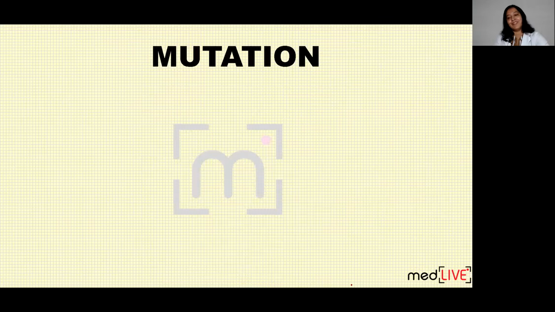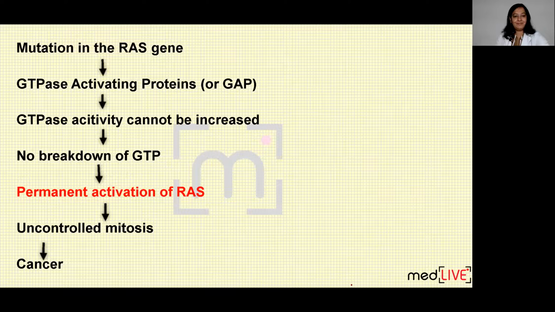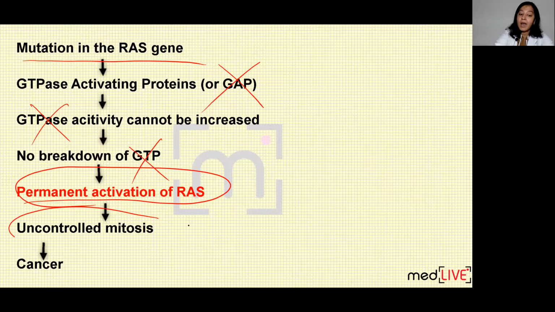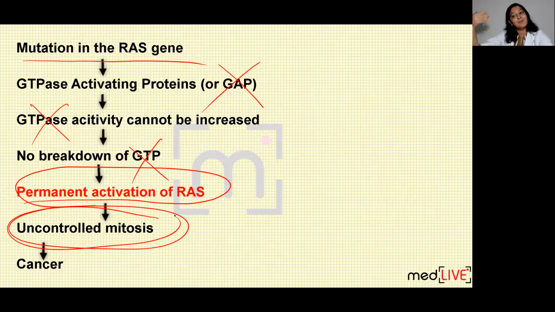But what happens in mutation? Draw a flowchart for mutation also. In your exams, try to make flowcharts and diagrams clearly, so you will get good marks. Once RAS gets mutated, GAP won't function, so GTPase won't function, so GTP will not be broken down into GDP. So RAS will be activated permanently. So it will lead to uncontrolled mitosis, permanent mitosis, more mitosis, and it will lead to a mass of tissue that is known as neoplasia or cancer.